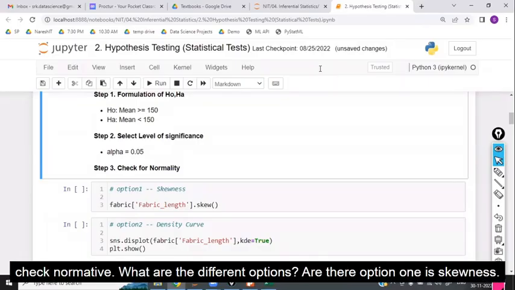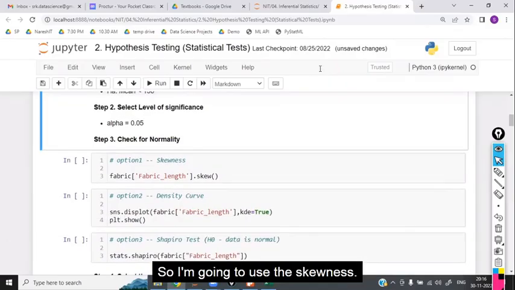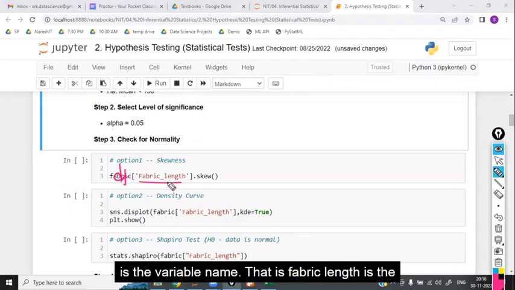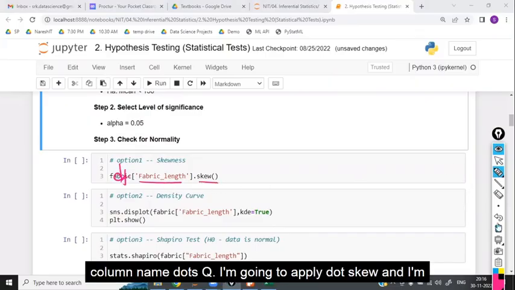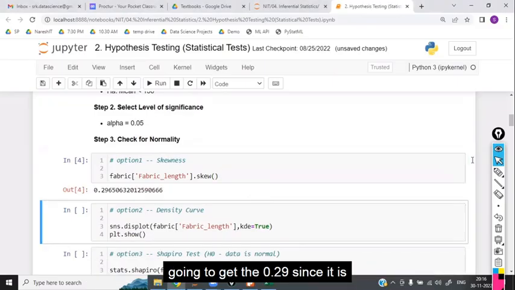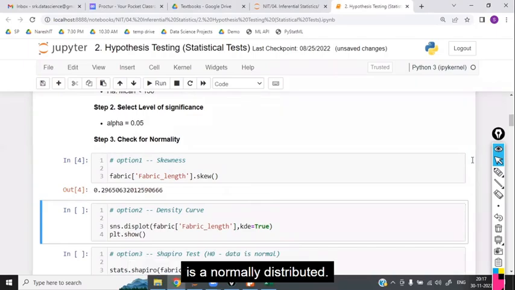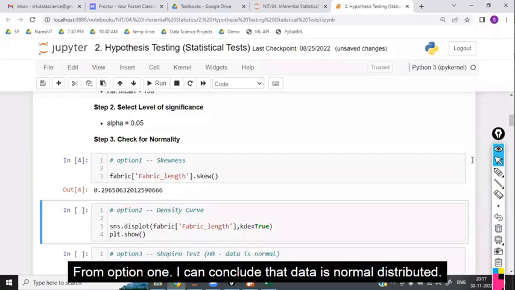How to check normality? What are the different options there? Option 1 is skewness. So I'm going to use the skewness. Fabric is the data frame name, df, and fabric length is the column name, dot skew. I'm going to apply dot skew and I'm going to get 0.29. Since it is lying between -1 to +1, the data is normally distributed. From option 1, I can conclude that data is normally distributed.